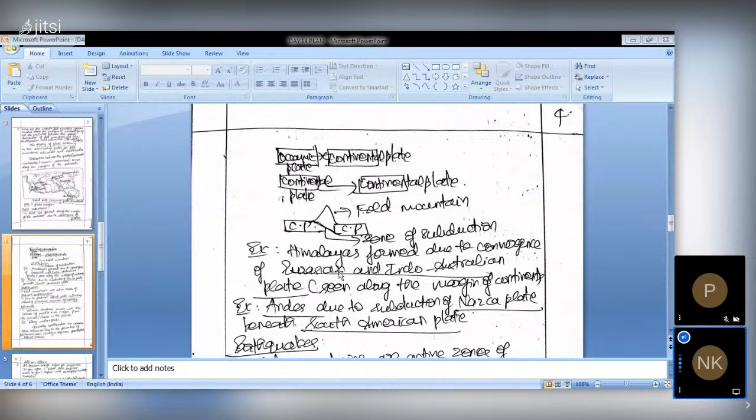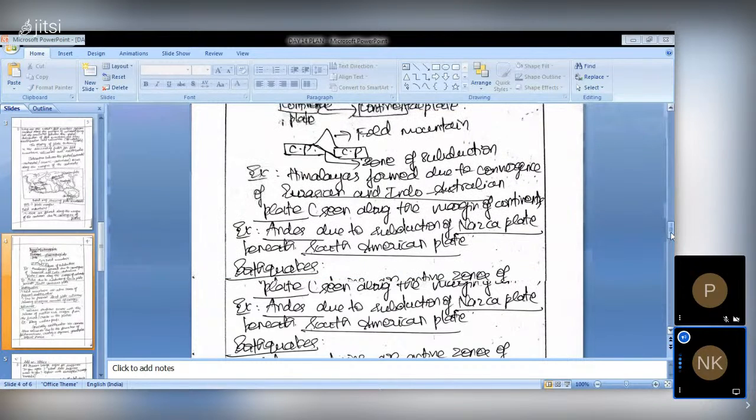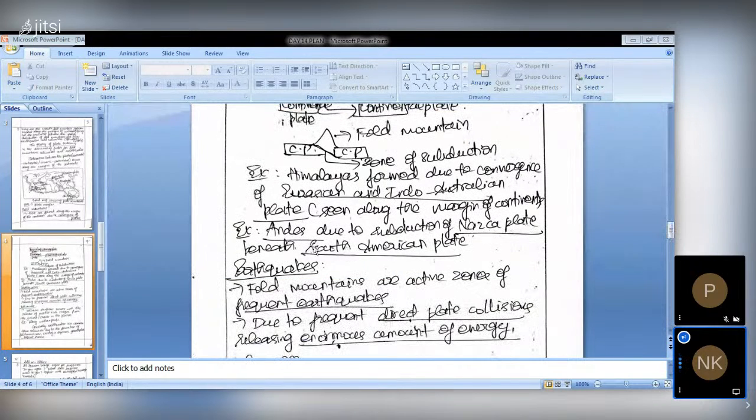Okay, so for example, I have given for the continental plate, Himalayas are formed due to the convergence of Eurasian and Indo-Australian plates, and the Andes also I have given, where a minor plate and a major plate are colliding. Nazca plate is a minor plate and South American plate is a major plate. I have also shown the Nazca plate in the rough sketch too. While we are giving some examples, that should be indicated in a rough sketch, so that will add meaning to the sketch. Everyone will draw the map, but what it contains only matters.